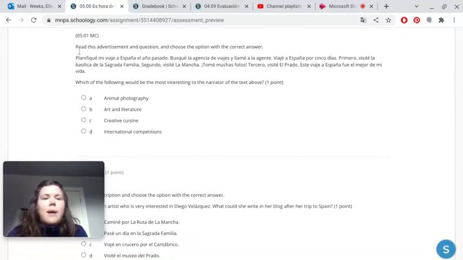So it says, planifique mi viaje a España. So they're talking about España el año pasado. Busqué la agencia de viajes y llamé a la gente. Okay, so this is a cognate for agent. Viaje a España por 5 días. Primero, visité la Basílica de la Sagrada Familia. Segundo, visité La Mancha. Tomé muchas fotos. Tercero, visité El Prado. Este viaje a España fue el mejor de mi vida. Okay, so which of the following would be the most interesting to the narrator of the text above?